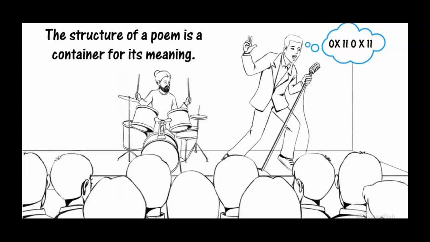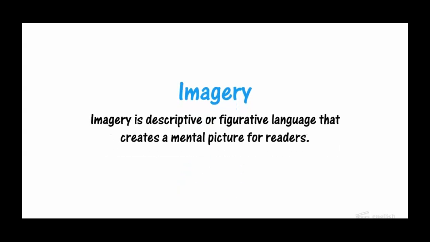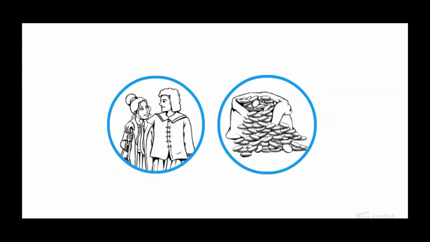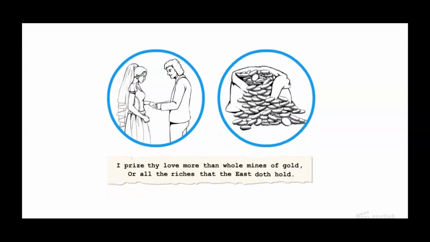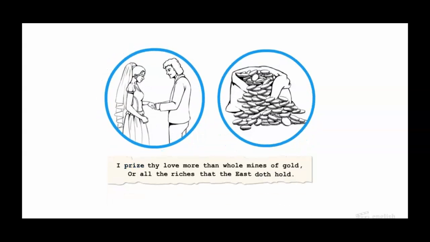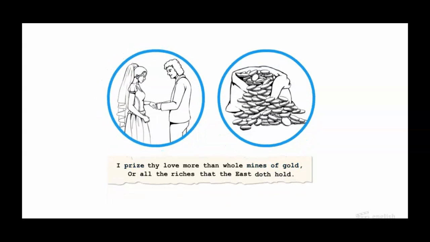One way poets convey meaning is through imagery. Imagery is language that creates a mental picture. The imagery in this poem helps me create a mental picture of what the narrator is saying about love. Listen to how she compares her love to a gold mine. I prize thy love more than whole mines of gold, or all the riches that the East doth hold.